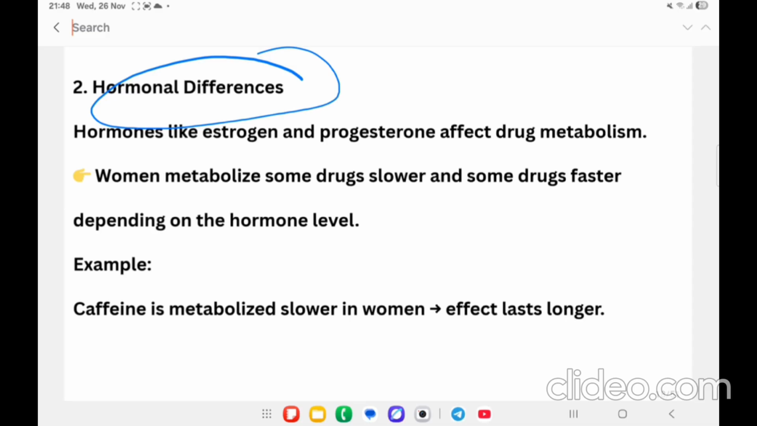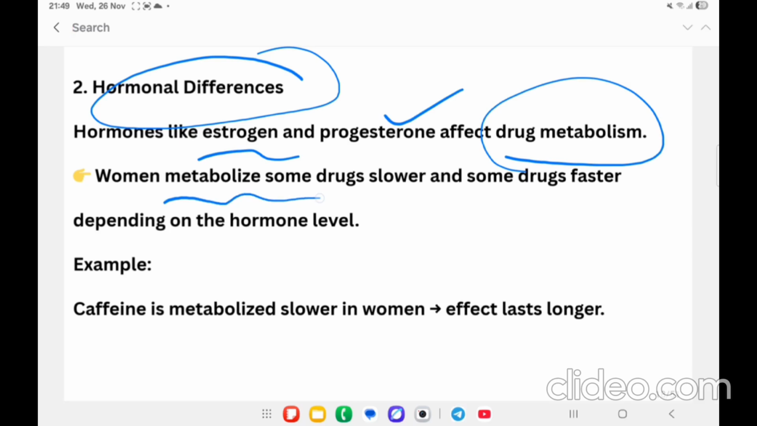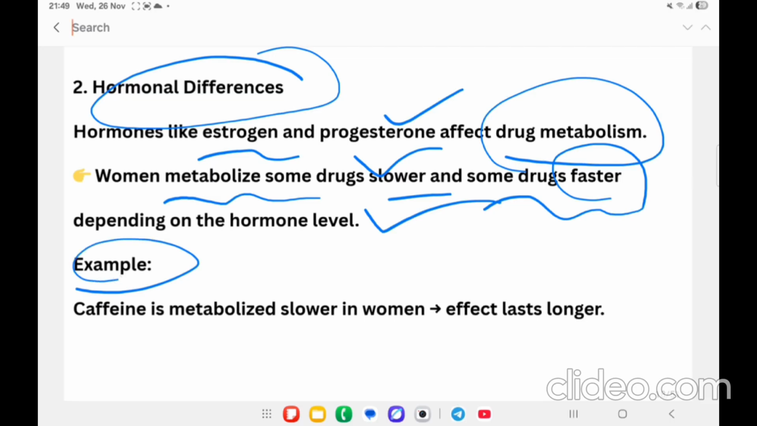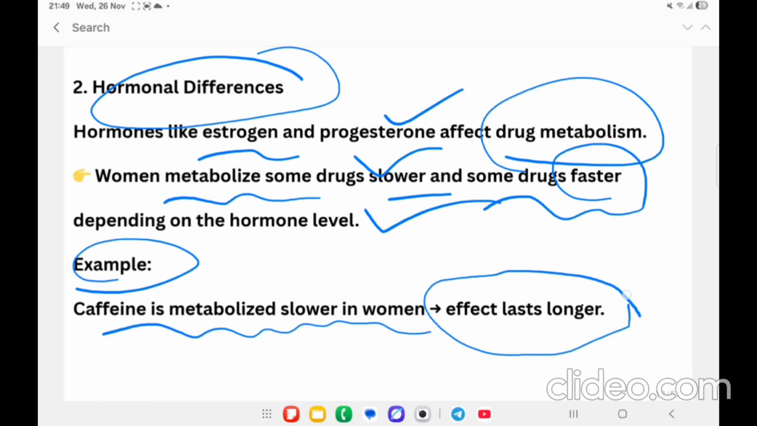Hormonal difference. Hormones like estrogen and progesterone are going to affect drug metabolism. Women metabolize some drugs very slowly and some drugs faster, depending on the hormone level. For example, caffeine is metabolized slowly in women, so the effect will remain in the body for a longer time.